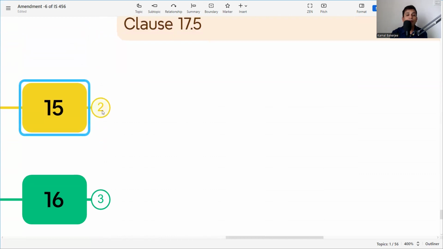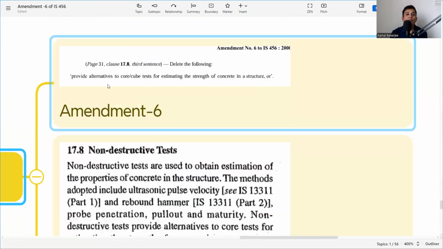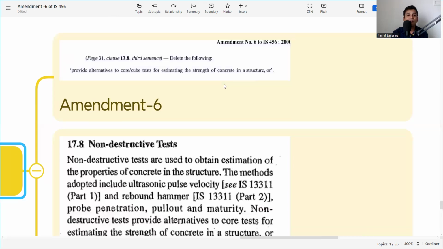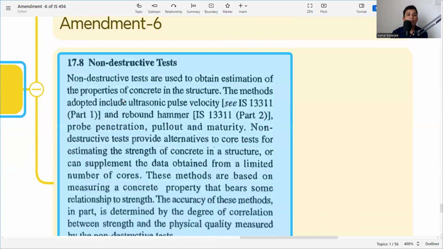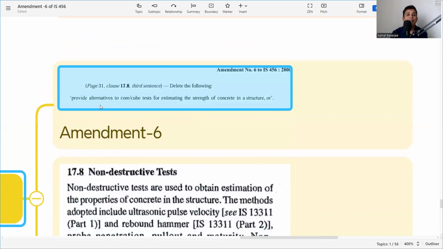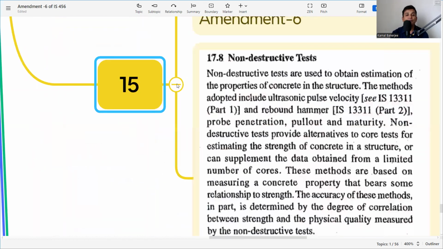The next clause is non-destructive test, clause 17.8. They say delete the following: provide alternative to cube and core test to estimate the strength of concrete in a structure, or non-destructive tests are used to obtain estimations of the porosity of the concrete structure, the methods applied including ultrasonic pulse velocity. So they have said delete the following, so this is not the alternate for the core or cube test for estimating strength of concrete in a structure. So this is about the NDT test.